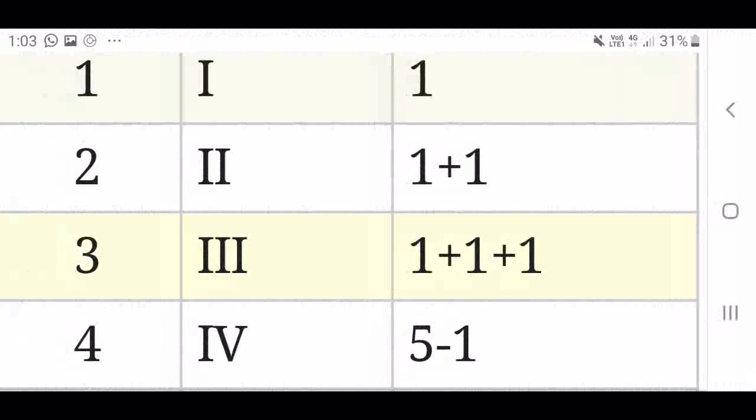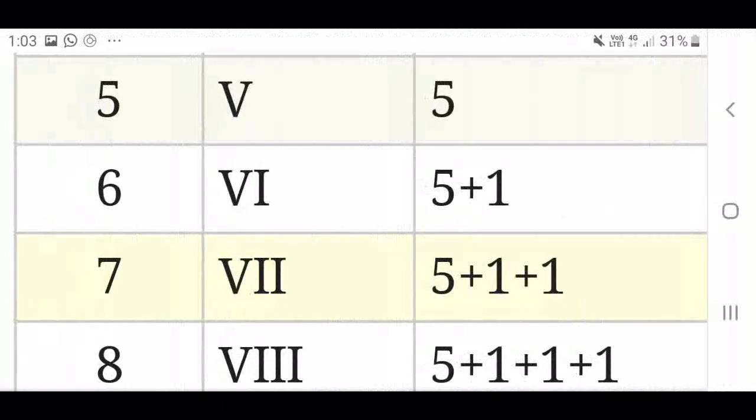First one, 1. 1 is represented by I. If there are two I's, that will be 2. That means 2 is 1 plus 1. 3, 1 plus 1 plus 1. There will be 3 I's. 4 is what? IV. Because there are some rules. That is why you cannot write 4 as IIII. After this, I'll explain the rules. So you just learn by heart, 4 is IV.